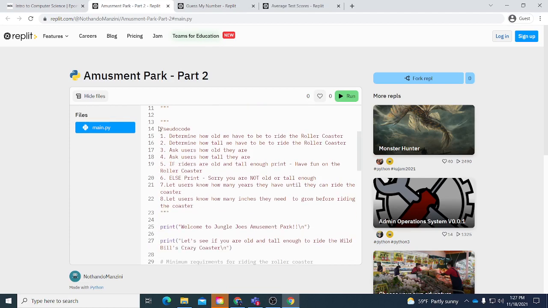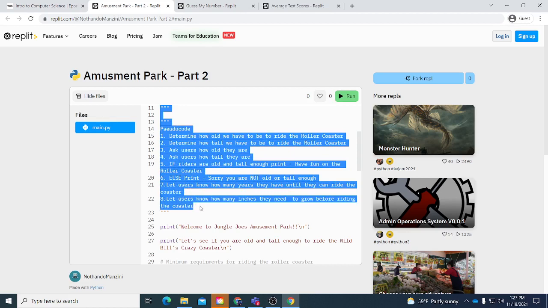So by using pseudocode and a single line comment, we're just going in order of what we need to do to make sure that it's in order of everything. So I have to ask how old they are, how tall they are, determine what's the requirement for it, and then ask the users.